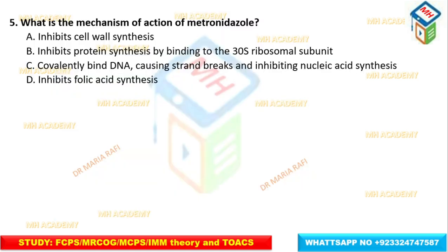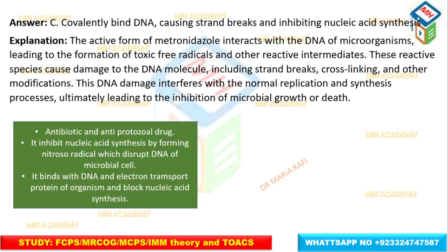Next MCQ: what is the mechanism of action of metronidazole? Inhibit cell wall synthesis, inhibit protein synthesis by binding to the 30S ribosome unit, covalently bind DNA causing strand breaks and inhibit nucleic acid synthesis, or inhibit folic acid synthesis. The correct answer is covalently binds with DNA causing strand breaks and inhibiting nucleic acid synthesis.